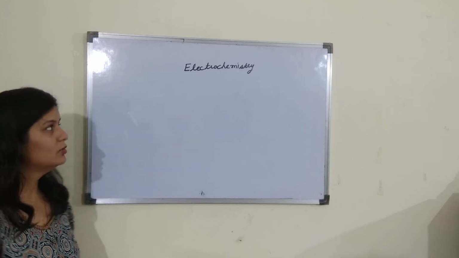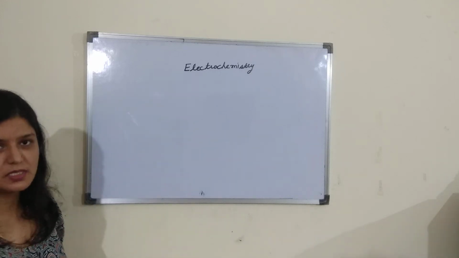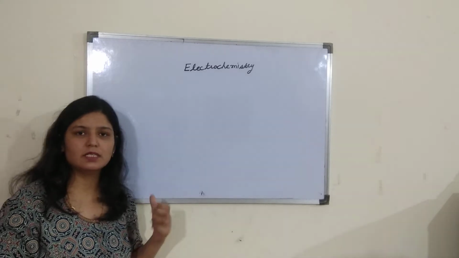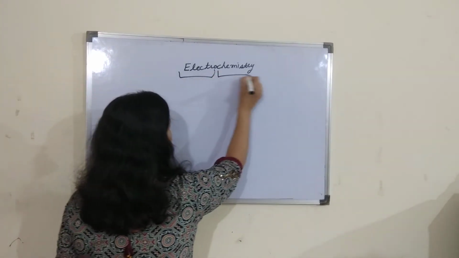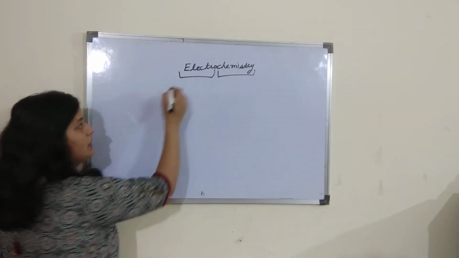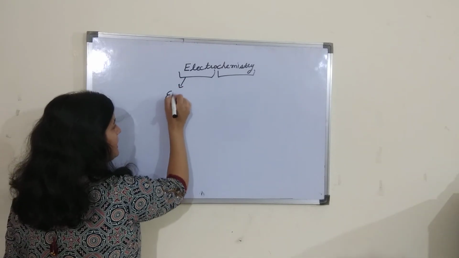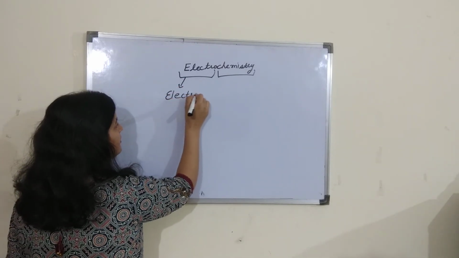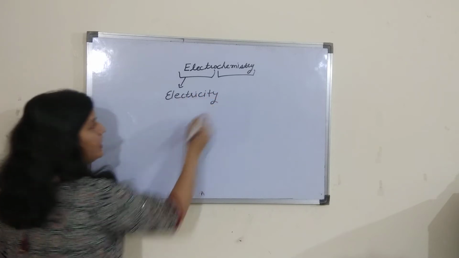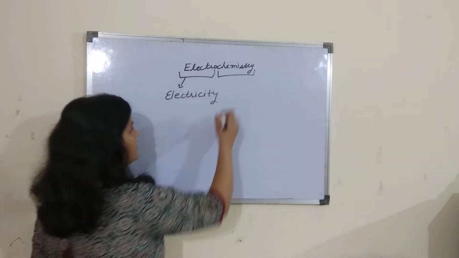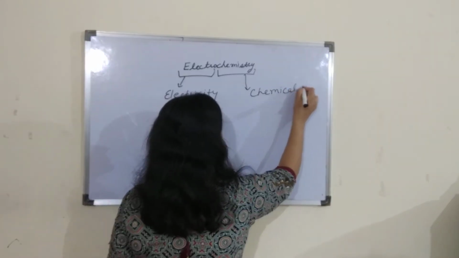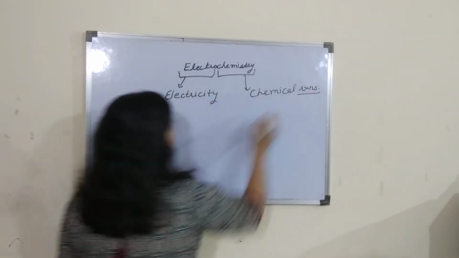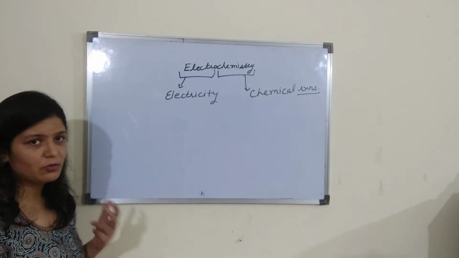Hello guys, today we will discuss electrochemistry. The first question arises: what is electrochemistry? Electrochemistry is made up of two terms, electro and chemistry. Here the word electro means electricity and chemistry means chemical reactions. So in this unit we will discuss two main things.